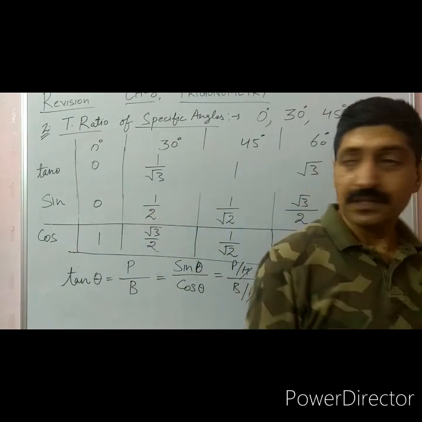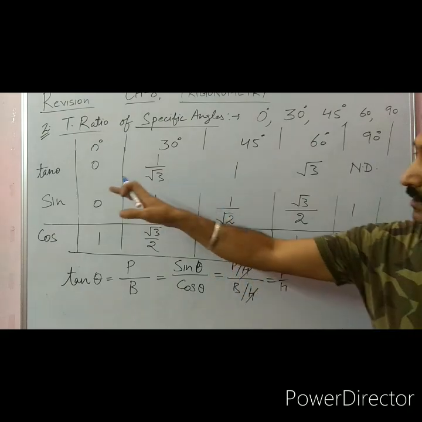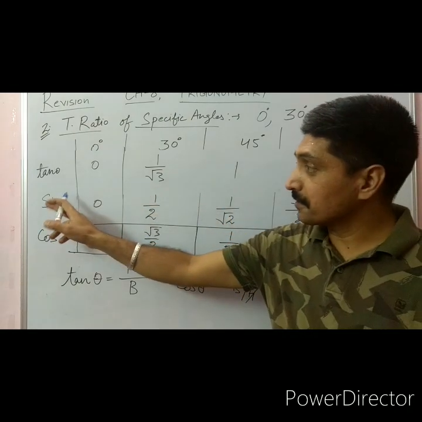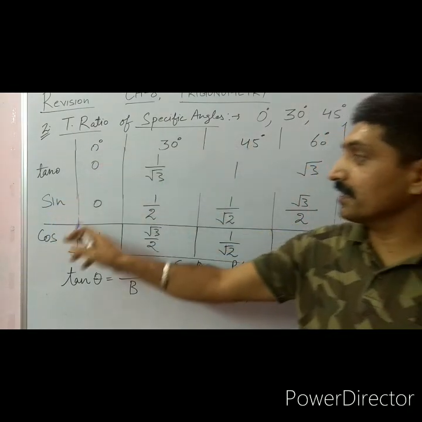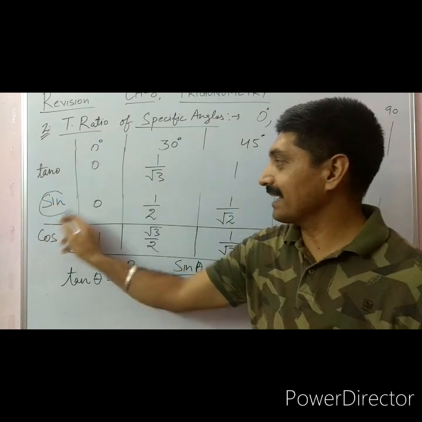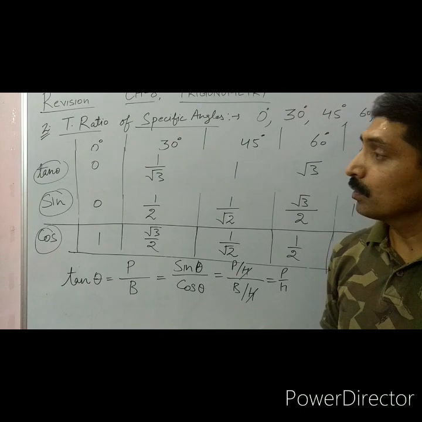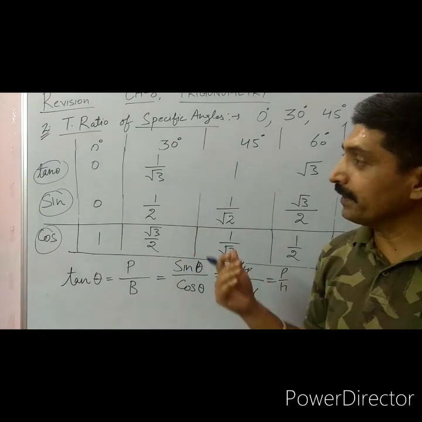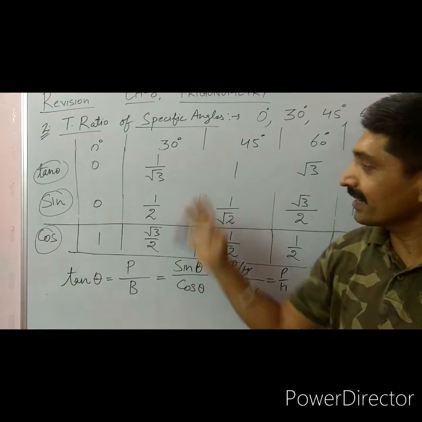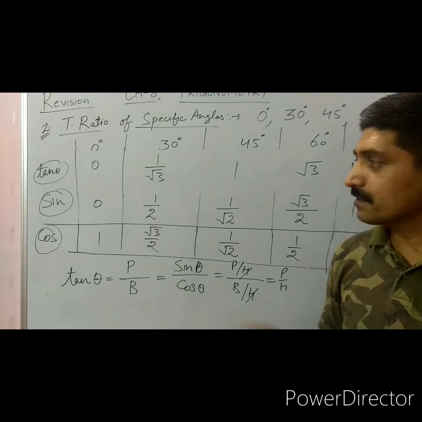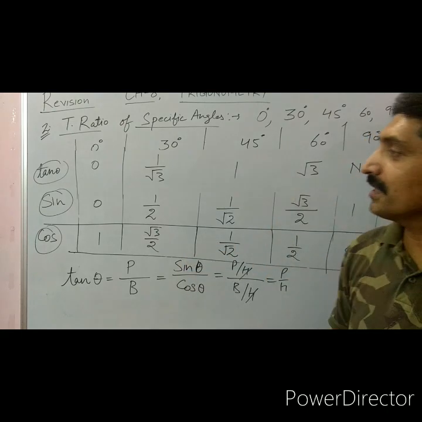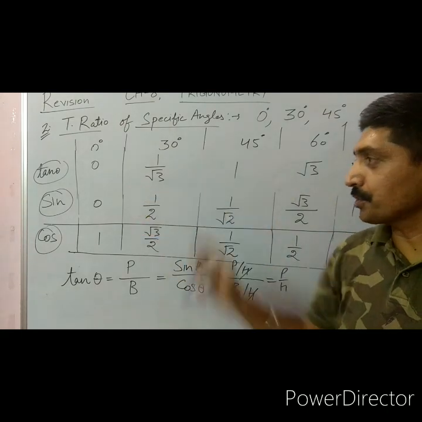So dear students, we have the specific angles and their trigonometric ratios, sine, cosine and tangent. Now if we want to find secant, cosecant, cotangent, take their reciprocal.